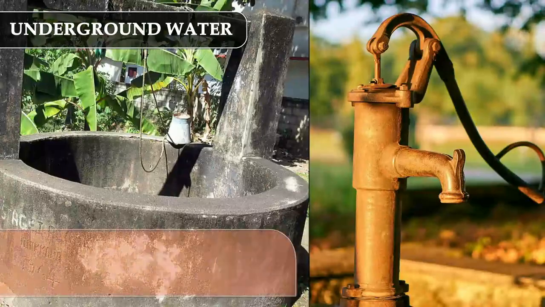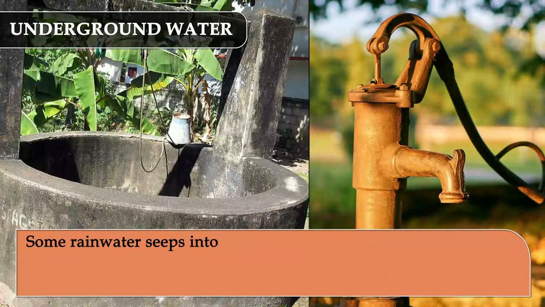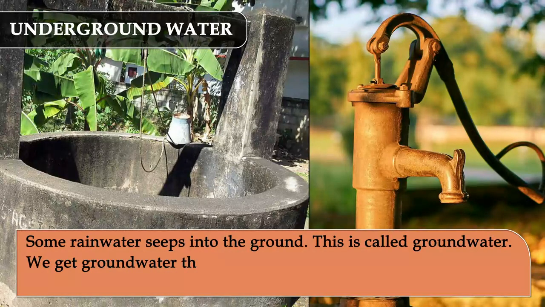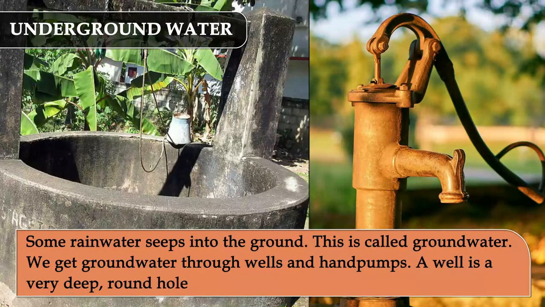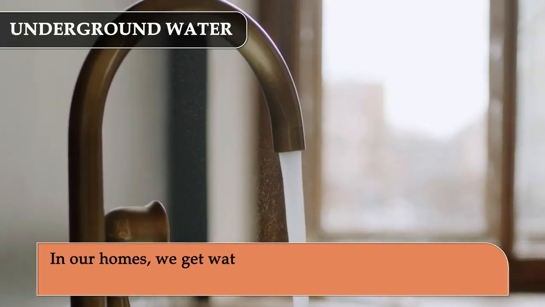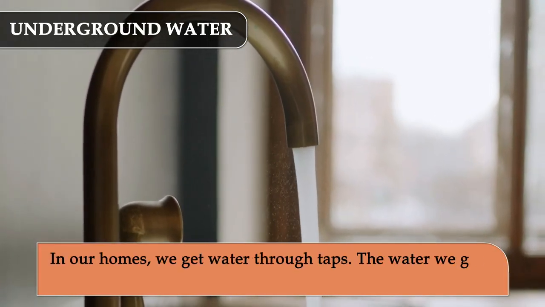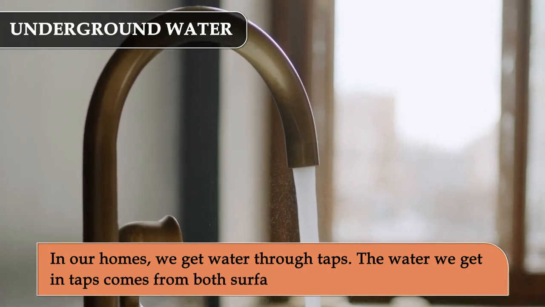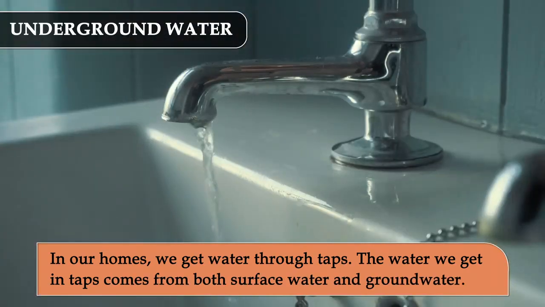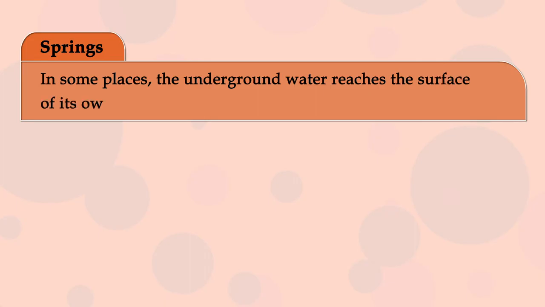Underground water. Some rainwater seeps into the ground. This is called groundwater. We get groundwater through wells and hand pumps. A well is a very deep, round hole made into the ground. In our homes, we get water through taps. The water we get in taps comes from both surface water and groundwater. Springs. In some places, the underground water reaches the surface on its own. It is called a spring.